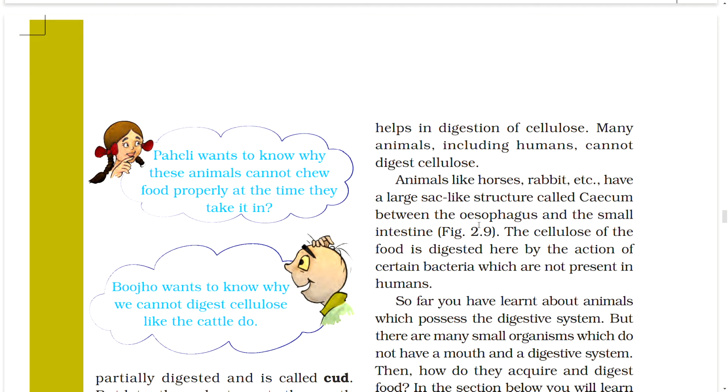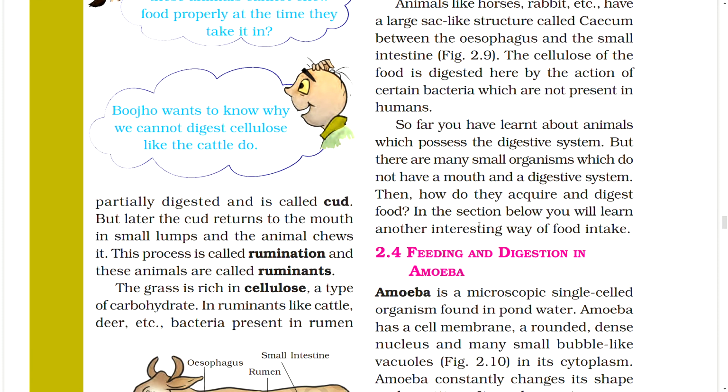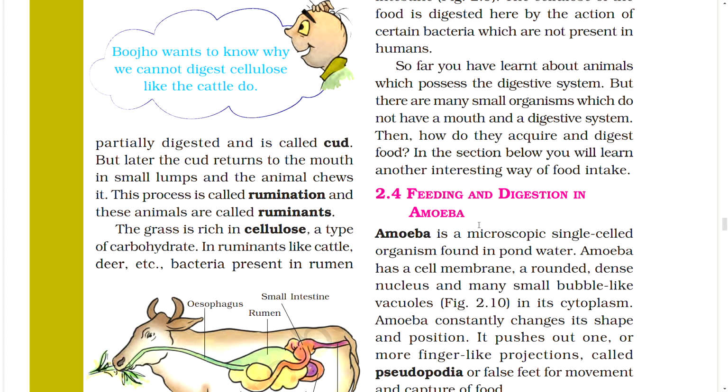Paheli wants to know why these animals cannot chew food properly at the time they take it in. Bojo wants to know why we cannot digest cellulose like the cattle do. Partially digested and is called cud. But later the cud returns to the mouth in small lumps and the animal chews it.